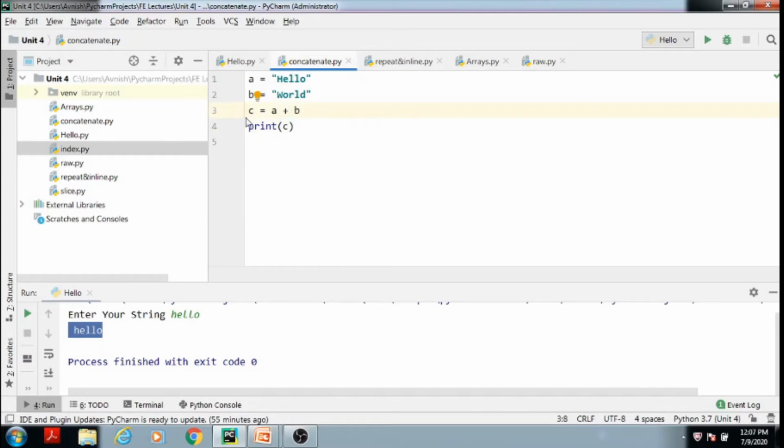See here, C is our temporary variable. These two variables we have used. See this variable C that we have assigned A plus B. Now here this plus operator will act as a joiner of two variables, variable A and variable B. First of all, we will see the actual output.